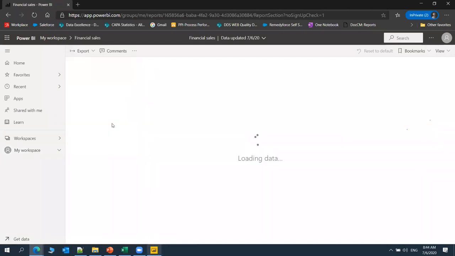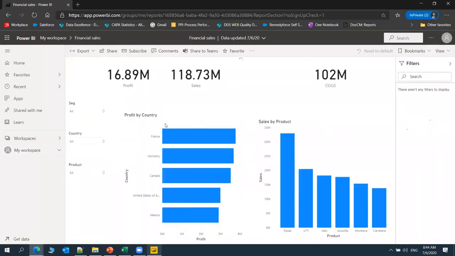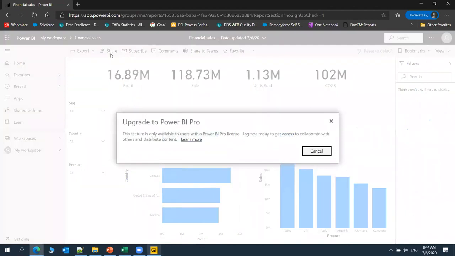I just finished it, right? I'm just going to open it. So in this way, we can see this report. And if you want to share this report, we can share it with the end users by using the share tab. As I'm using the Power BI Pro license, it is just giving me some alert.